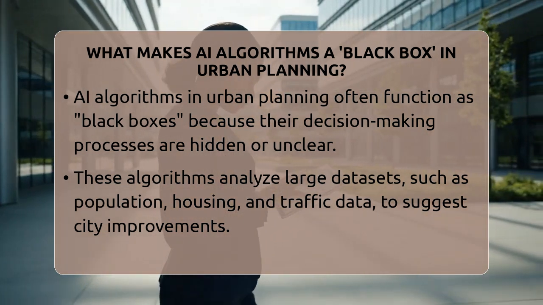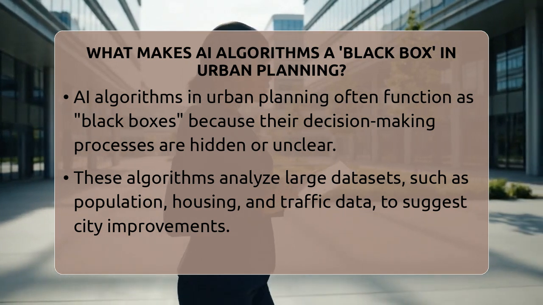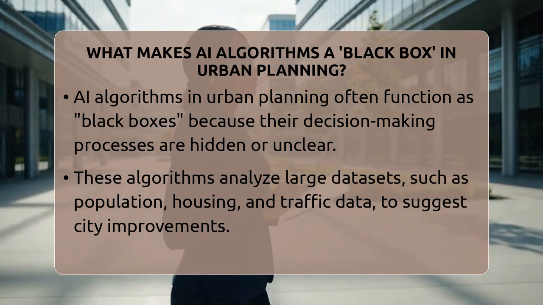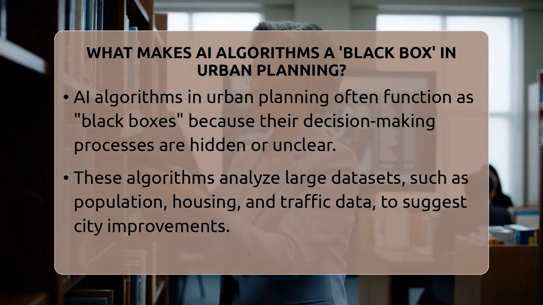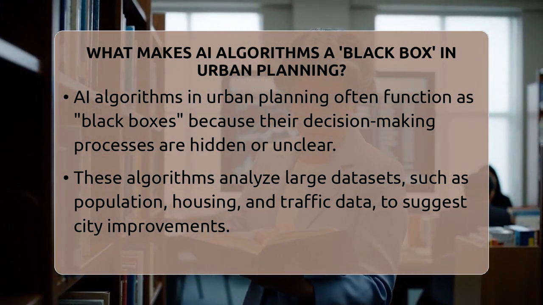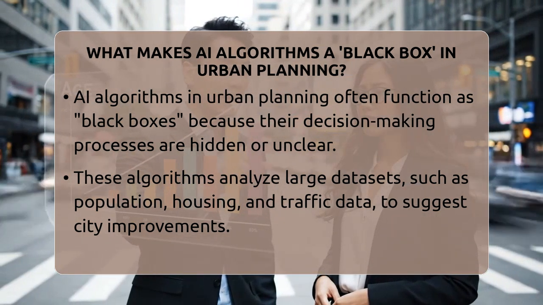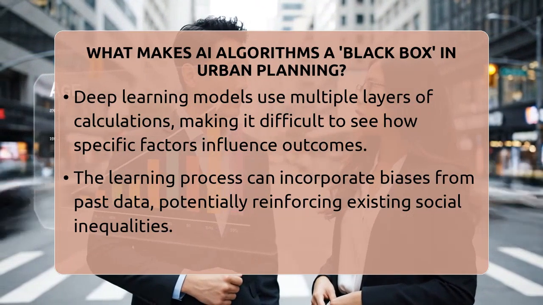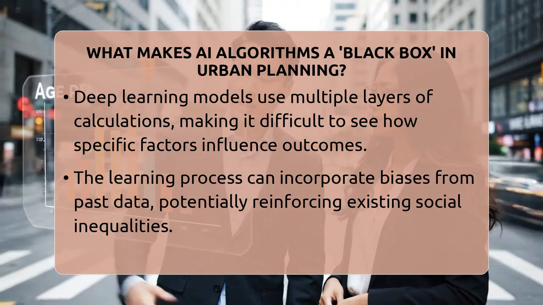AI models, especially those called deep learning models, use many layers of calculations. Each layer transforms the data a little more, making it hard to see how specific details, like age groups or income levels, influence the final recommendation. It's like a black box where inputs go in and outputs come out, but the process inside remains a mystery.